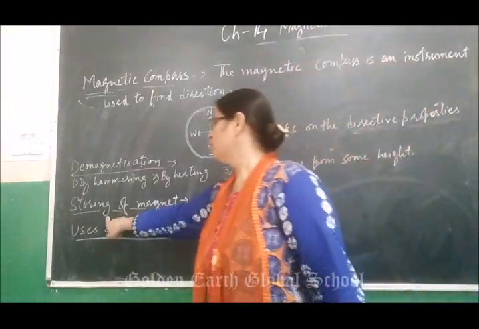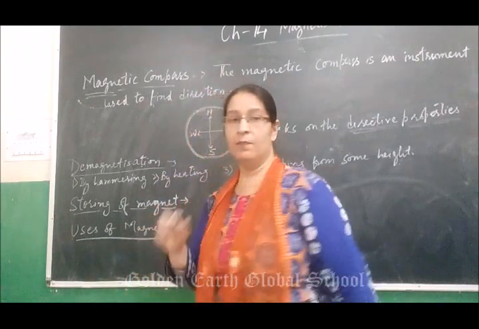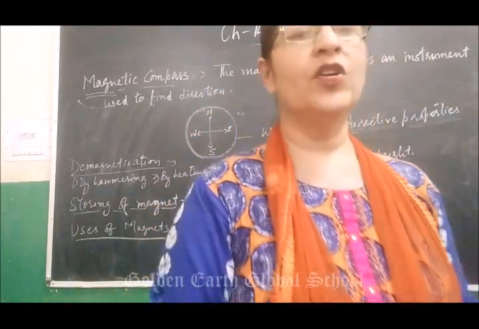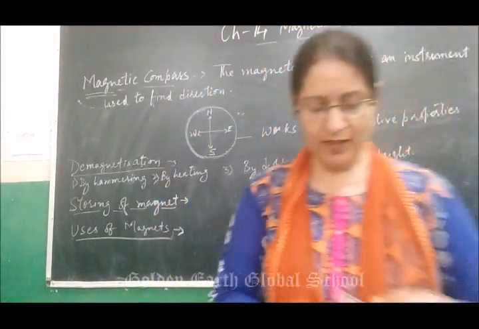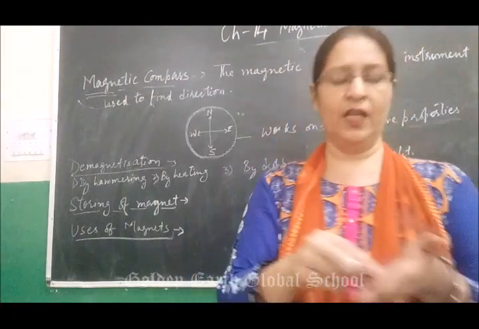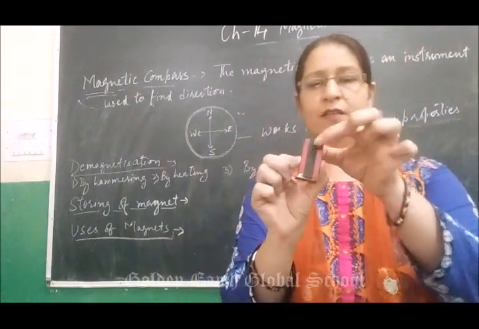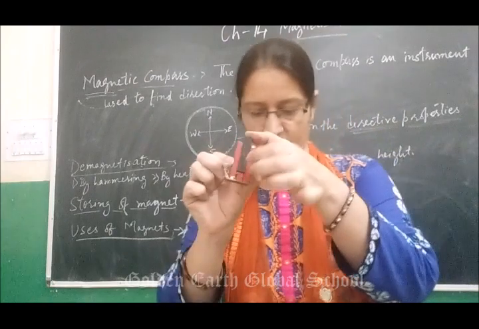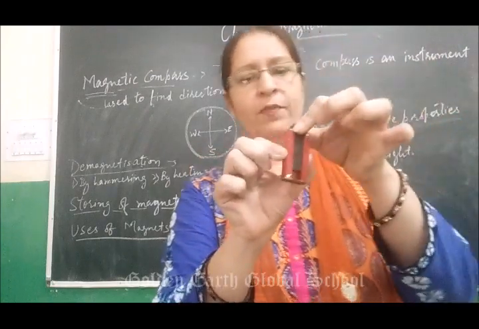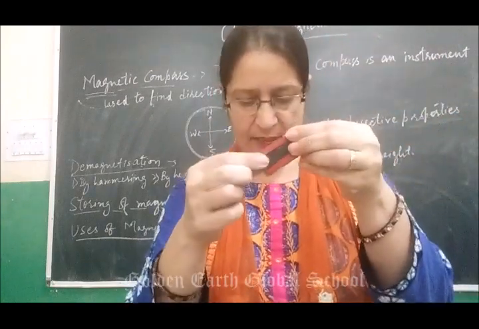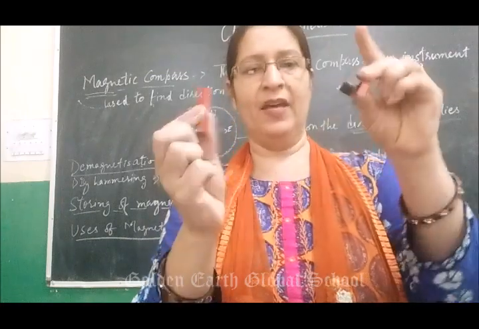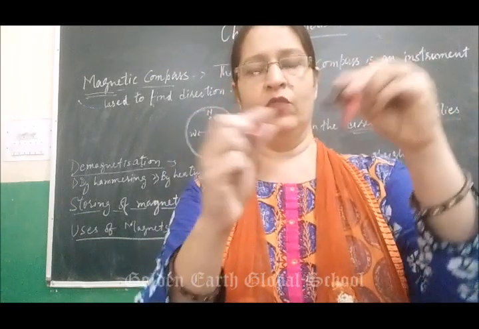Next is storing of a magnet. There is a proper method for storing a magnet. This is a wooden partition. These are the pairs of bar magnets.